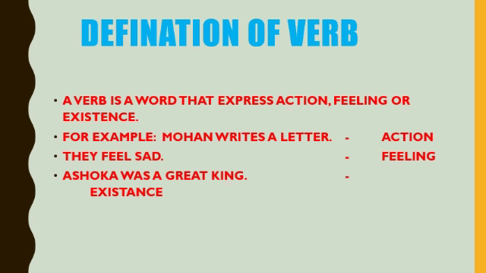So existence means where the noun is, in present, past, or future. That's why the definition says a verb is a word that expresses action, meaning physical action, feeling, the name of your feeling, or existence, present, past, or future.